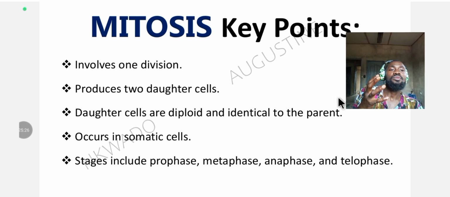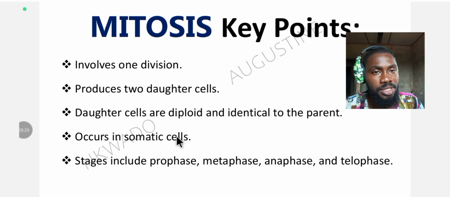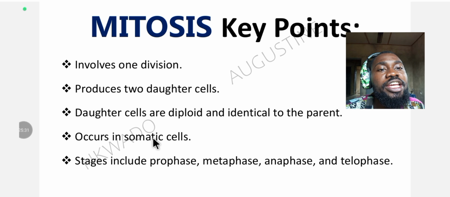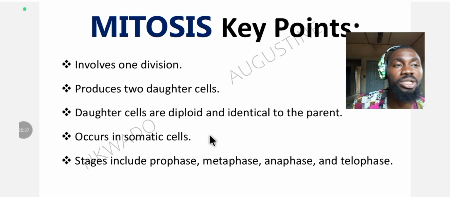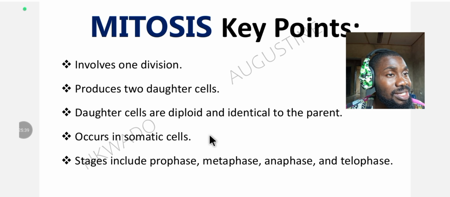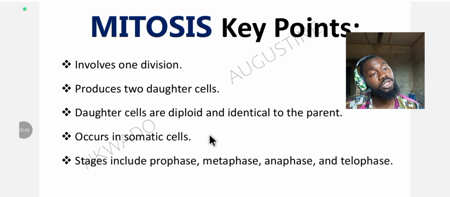The gene is identical to that of the parents. And the fourth we have here is that it occurs in somatic cells. Like I said before, it occurs in cells involving the body, not sexual reproduction or gamete reproduction. No, just the body. Okay?